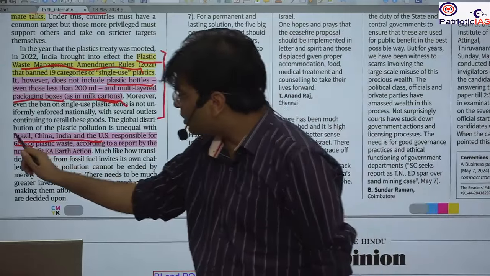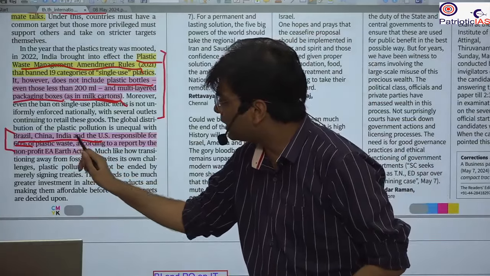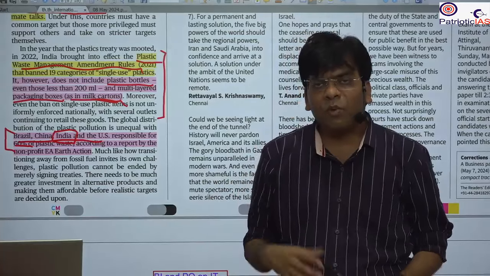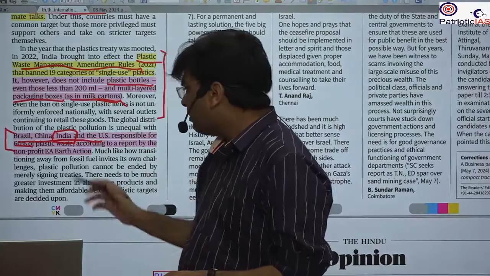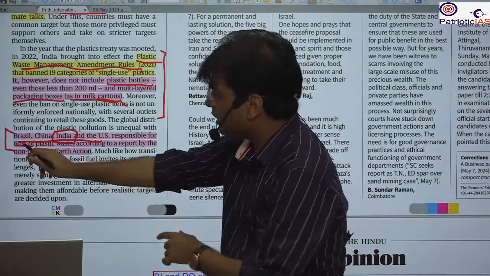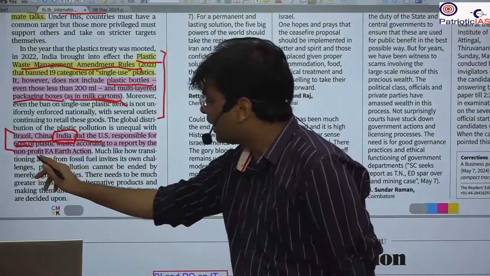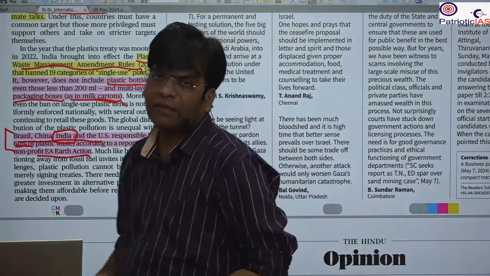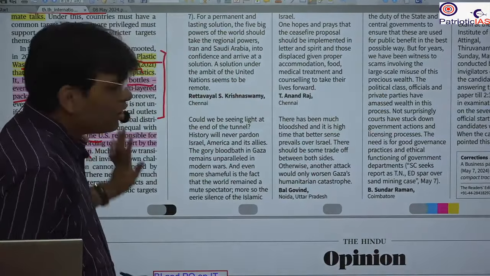So more responsibility should be on these countries to eliminate it. However, India comes in these countries and India doesn't want to take stringent action. It wants some concession, and that's why the European countries are not ready for that. Besides that, this 60% quantity is coming from one of the NGOs. So this is not official data, but data from one NGO. So this is all about it. Whenever a question comes on waste management, you can use all these points.